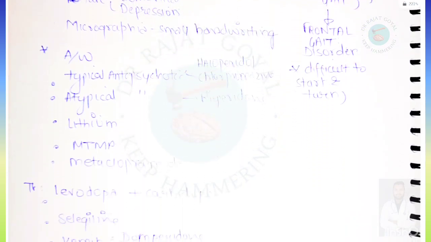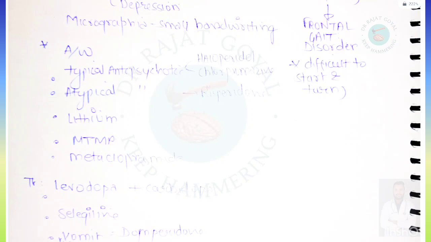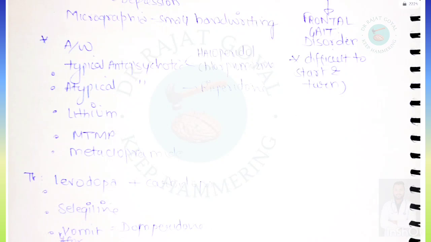Parkinson can be associated with typical antipsychotics such as haloperidol, chlorpromazine. Atypical antipsychotics generally do not cause Parkinson's, but risperidone has the highest risk for the extrapyramidal symptoms, which will include Parkinson also. Lithium can also lead to Parkinson. MPTP can also lead to Parkinson, and metoclopramide can also lead to Parkinson.